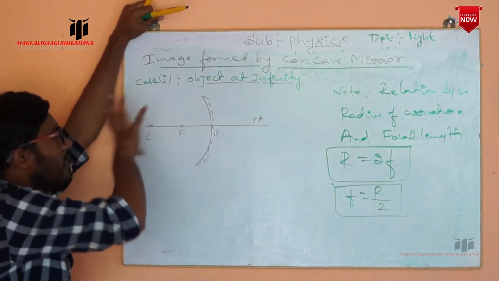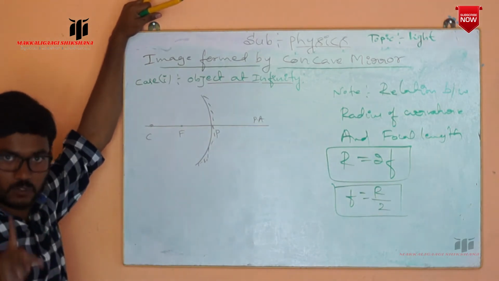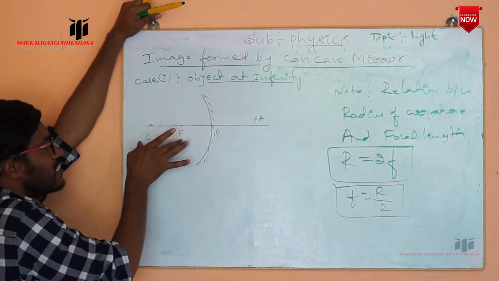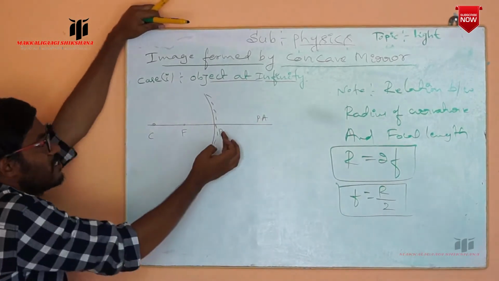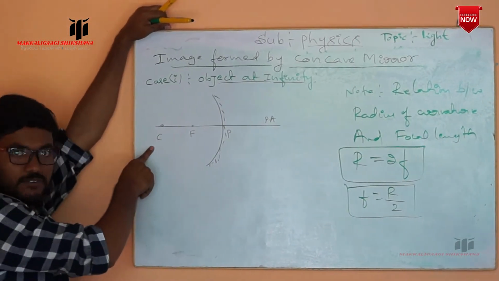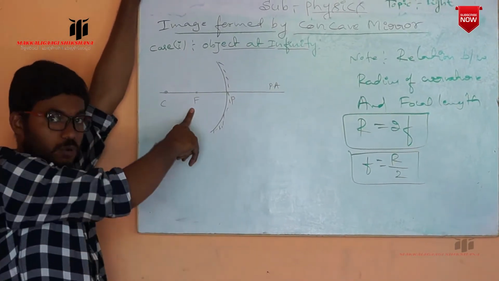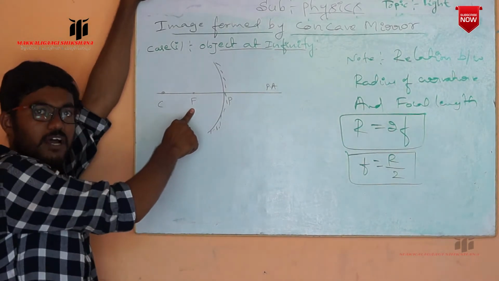Then only we get the correct position of the image and size. Otherwise, we will not get. So whatever the distance you have taken from pole to the focus, take the same distance from focus to the center of curvature. Otherwise, whatever the distance you have taken from pole to the center of curvature, take exactly half of this as the focus. So exactly half of that point you can represent as the focus.